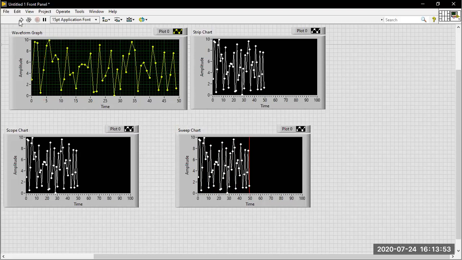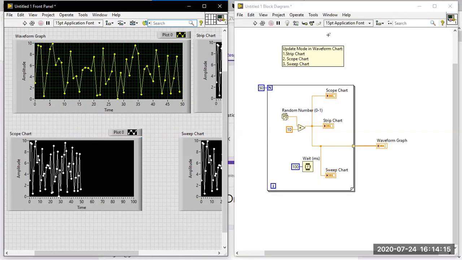In sweep you are getting a vertical line. In sweep you have a red vertical line available. What does that red vertical line mean? The vertical line is separating the old value and the new value. So in a sweep chart, you will get one red vertical line. Just note down this point here.